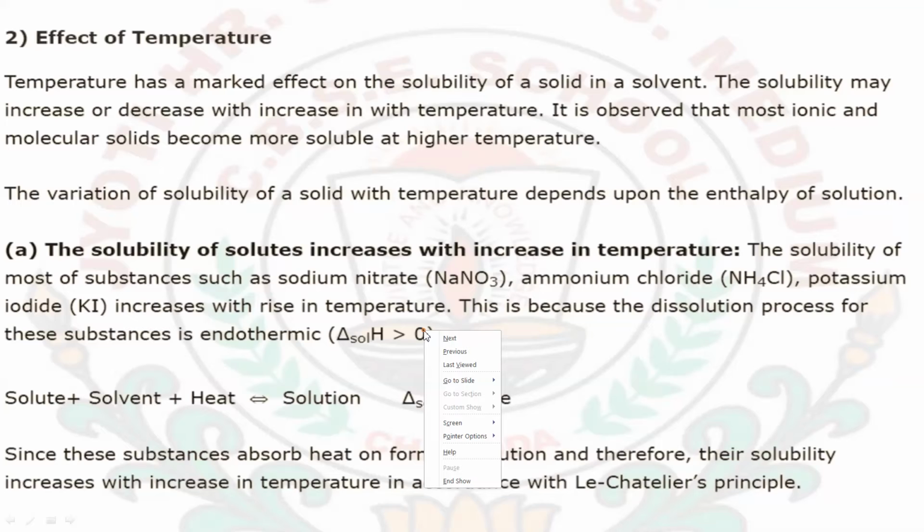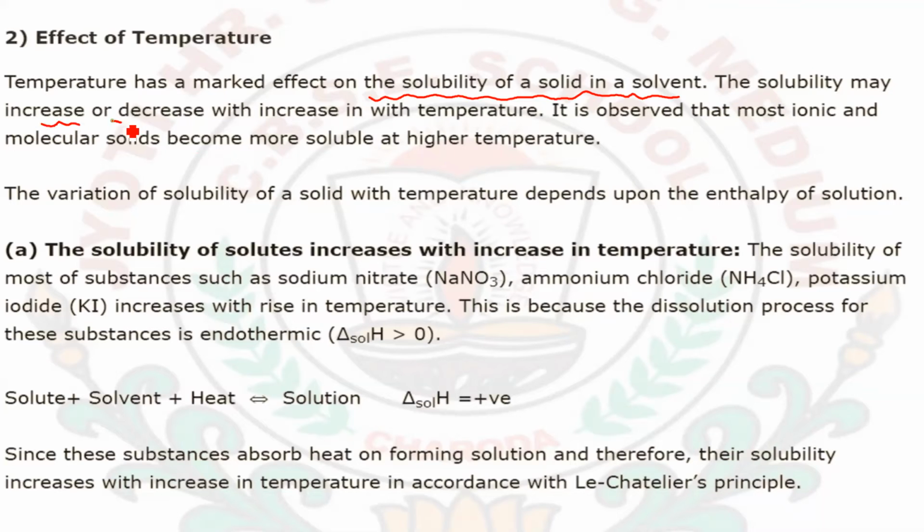Next is the effect of temperature. We are going to discuss that. Temperature has a marked effect on the solubility of a solid in a solvent. The solubility may be increased or decreased with the increase or decrease in the temperature. It is observed that most ionic molecular solids become more soluble at higher temperature. At higher temperature, you will see that the ionic solids' solubility increases.